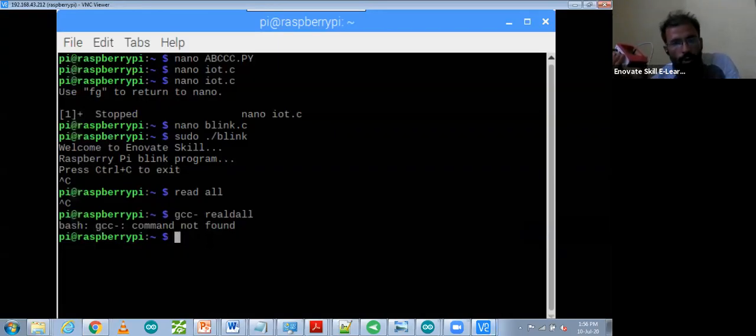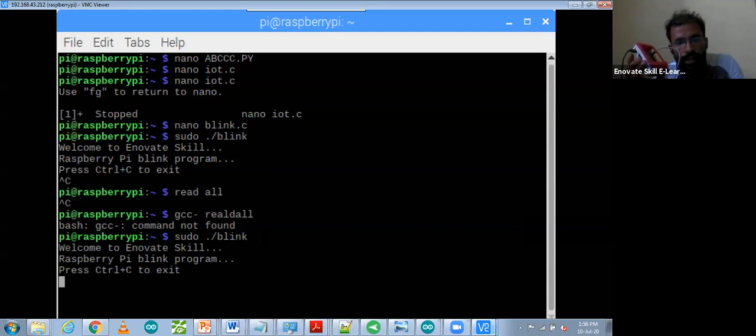That is sudo dot slash, what we can call it, blink, and after that we have to run it. So as I'm going to run it, you can see my LED is blinking. So this LED is connected on my Raspberry Pi. This LED is blinking over here with the interval of 1 second.